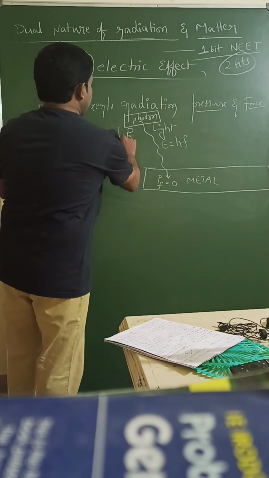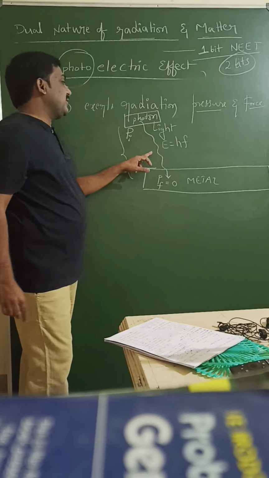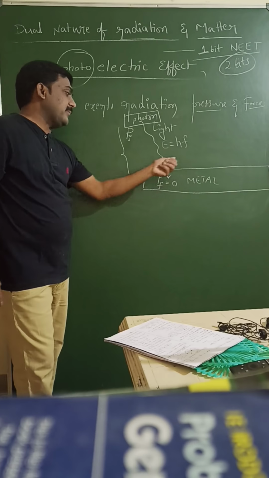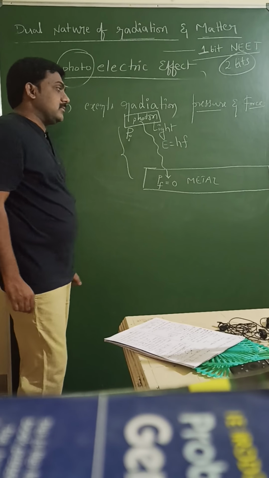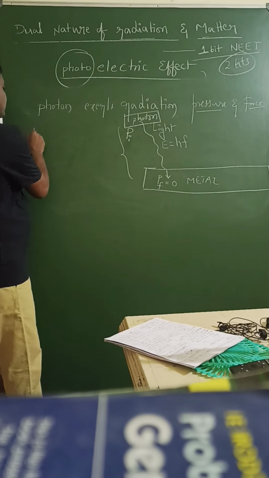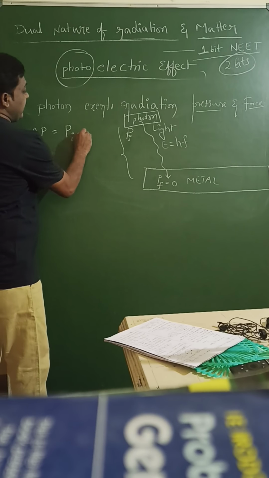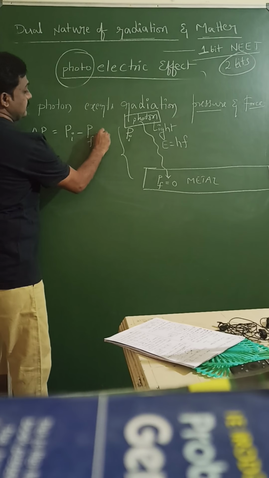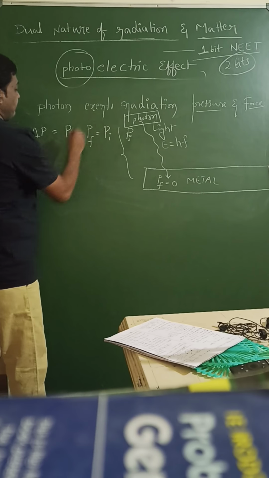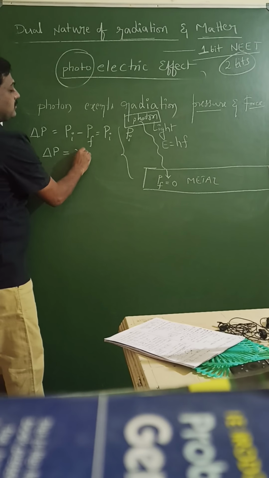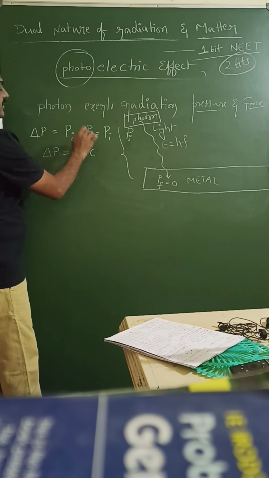So in the change in momentum, which momentum is more? Initially the momentum is more, finally it is absorbed here, so there is no momentum. So the change in momentum, delta P is equal to Pi minus Pf, Pf is 0. So delta P is equal to the momentum of the photon, mass into speed of light, mc.